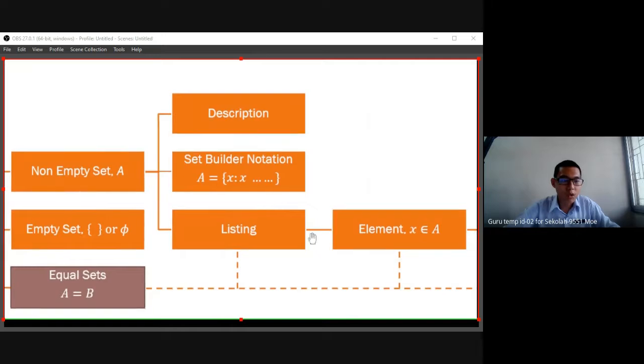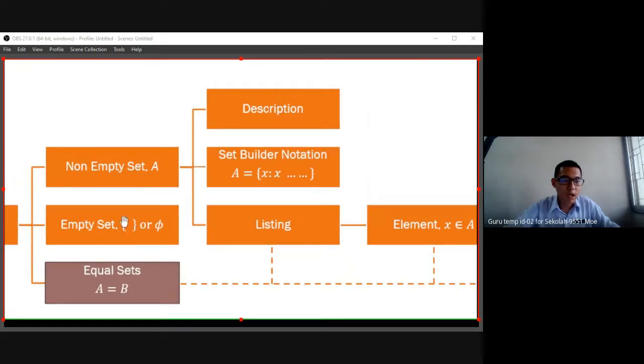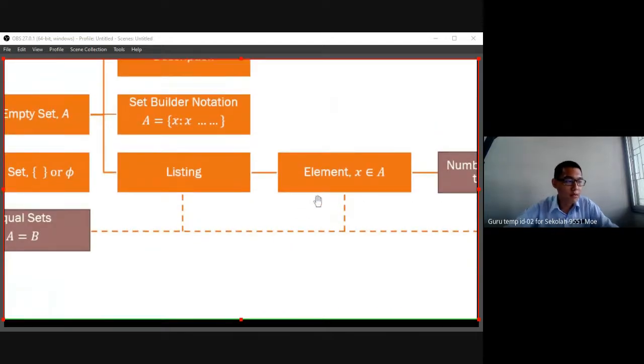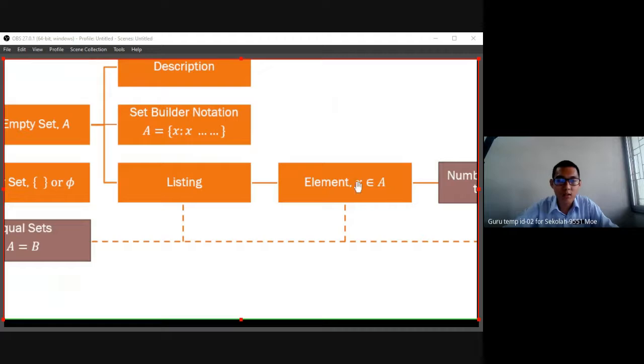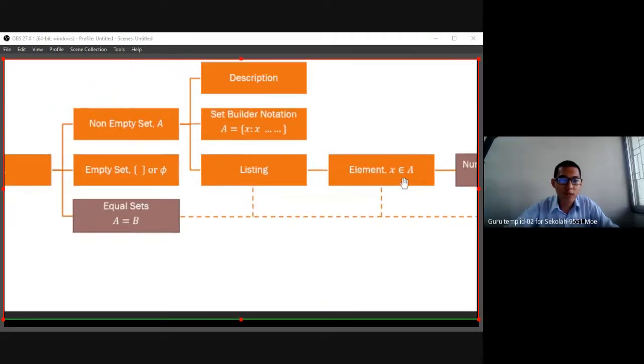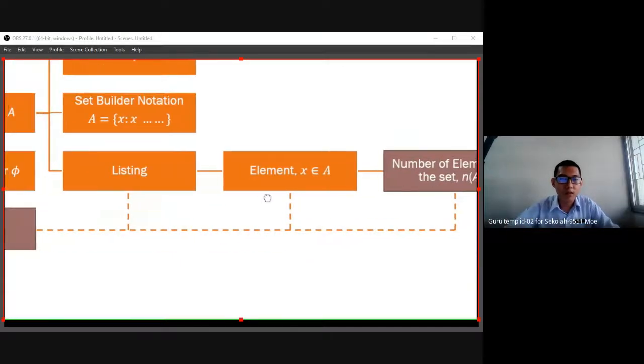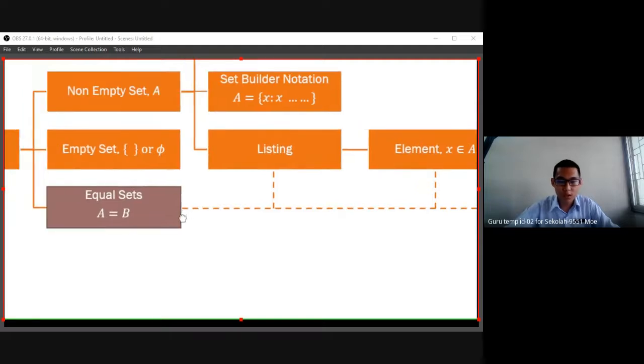Okay, in empty sets we also learn how to write down the symbol, either the set notation for empty set, or the phi. These two. We also learn how to classify whether something is an element or not. The element sign, we use epsilon. Next lesson we'll try counting the number of elements in a set. Actually, we can count how many elements are in a set. So we denote it like this, and then we try to compare.